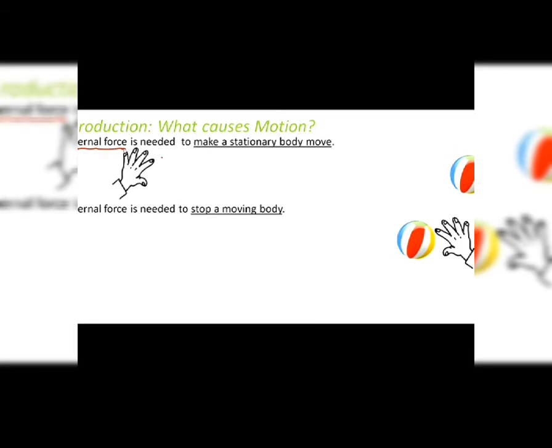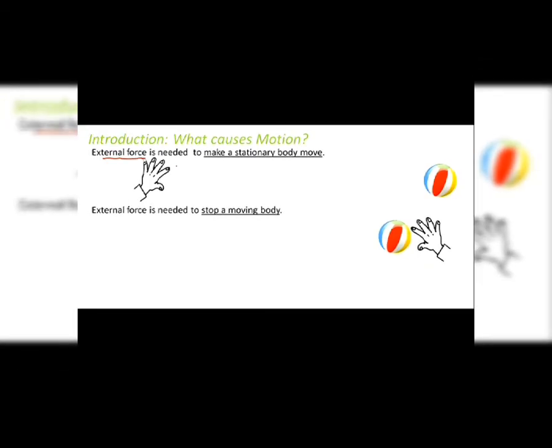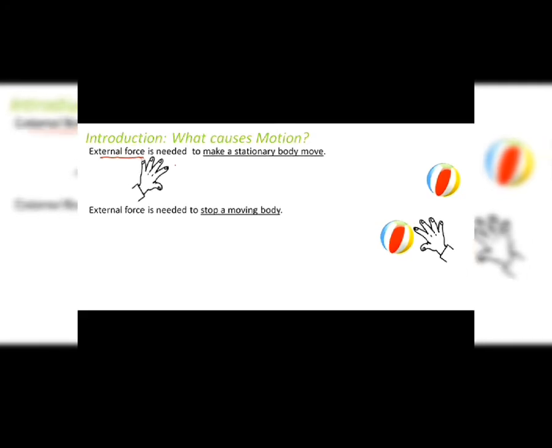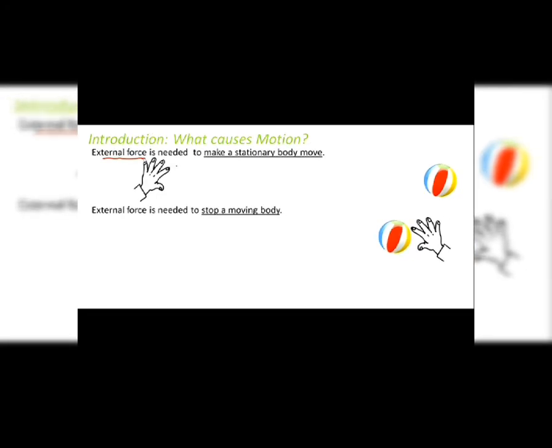Let's not concentrate much on frictional force here. What I am trying to say is that a body which is at rest will start moving when an external force is applied on it. Similarly, a body which is moving will come to rest only when an external force is applied on it. So force is the cause of motion. Force can make a body move. Force can stop a moving body. In different scenarios, you have different types of forces acting on a body to make it move or to stop it. We'll talk about all those scenarios in detail one by one. So, what causes motion? It's force that causes motion.